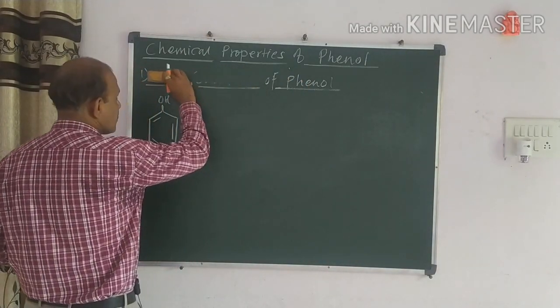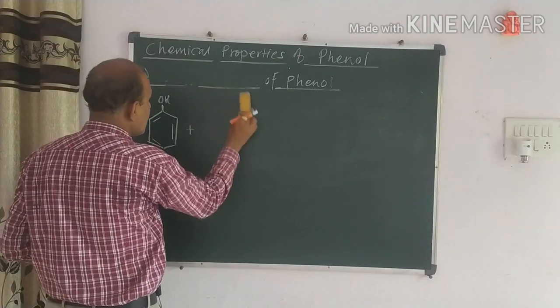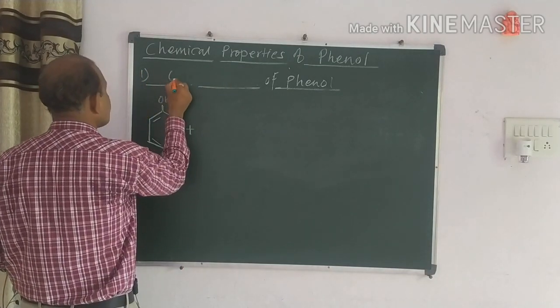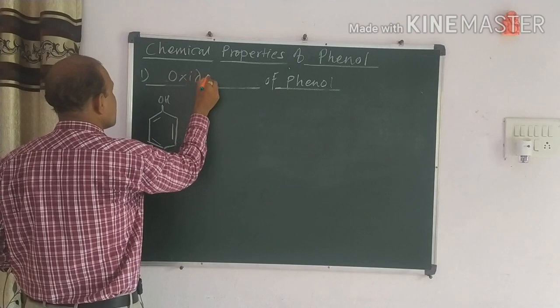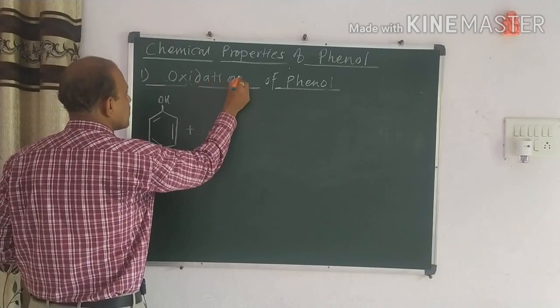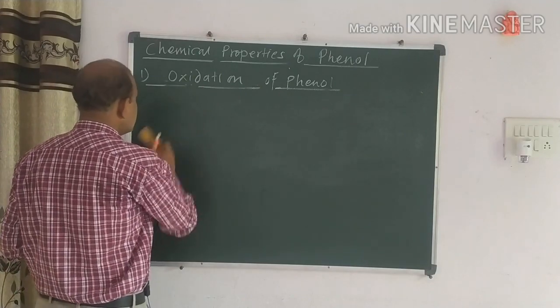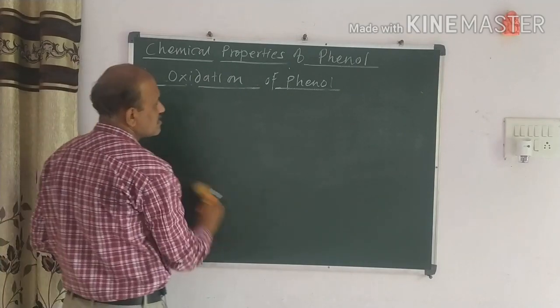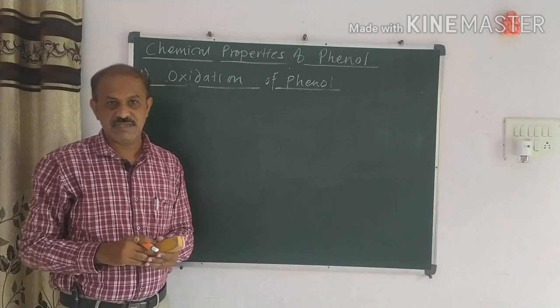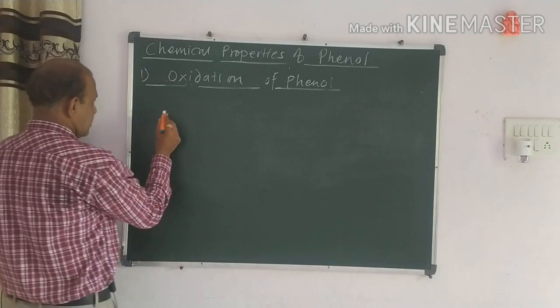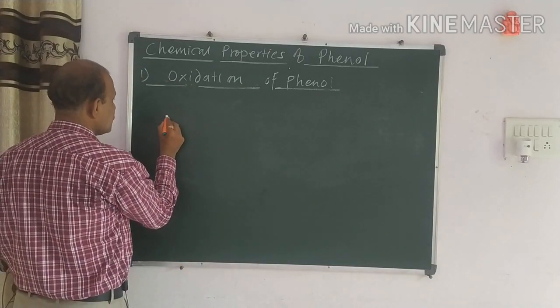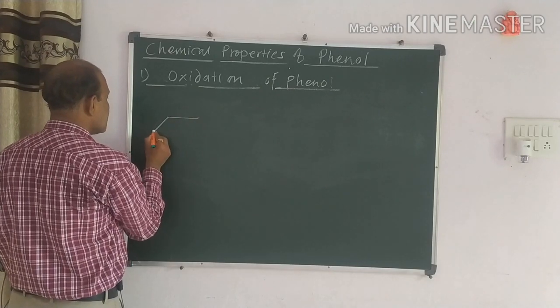Initially we do the oxidation of the phenol. This oxidation reaction is frequently observed in chemistry. So those agents we always have to use, you have to know about that.